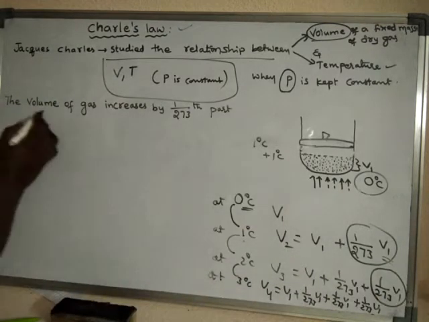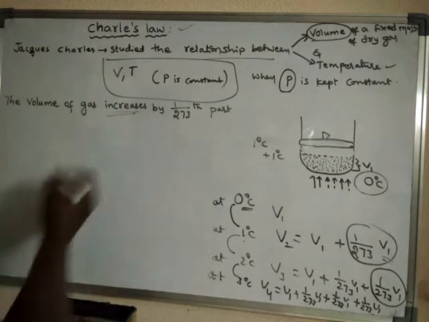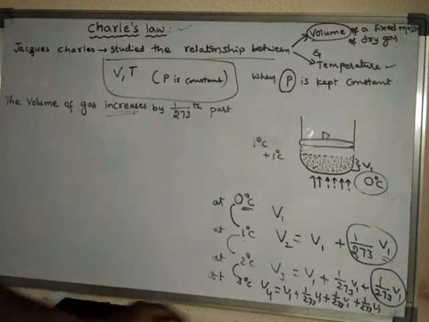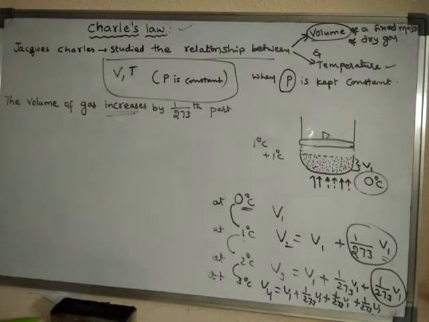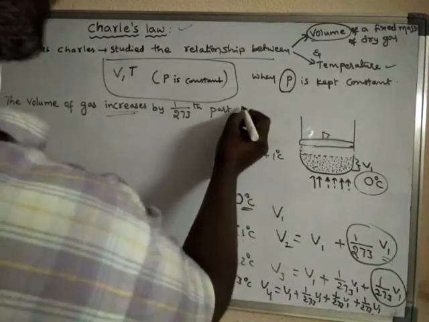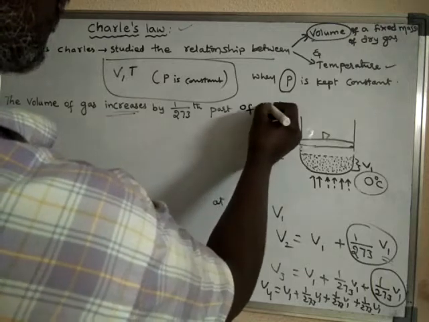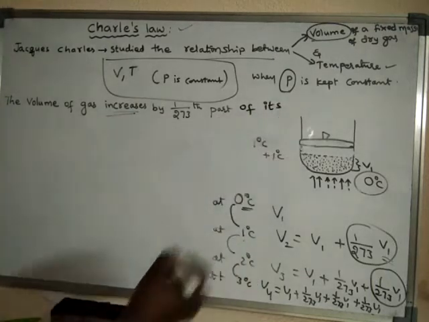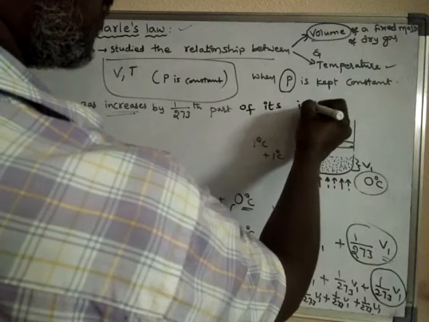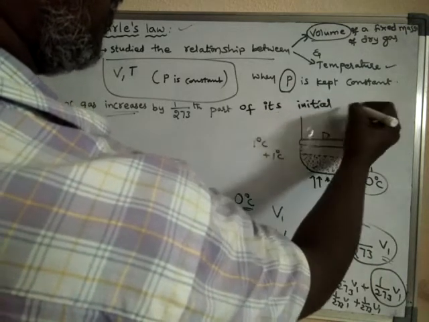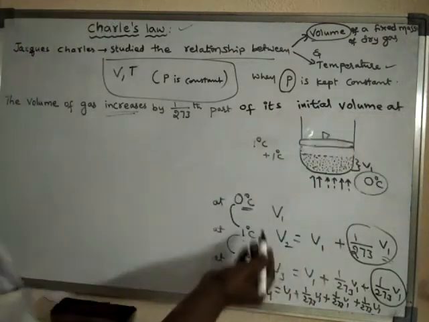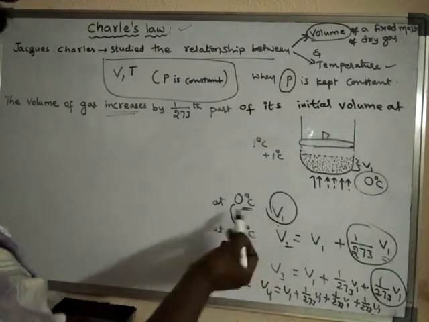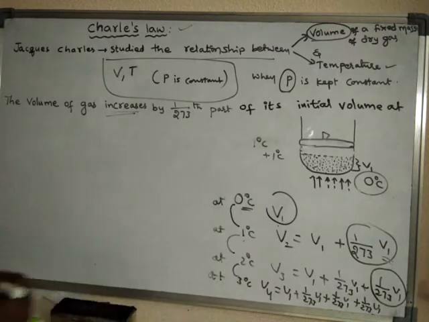So that means the volume of gas increases by 1 by 273rd part of its initial volume. What is its initial volume? This initial volume is at 0 degree centigrade.